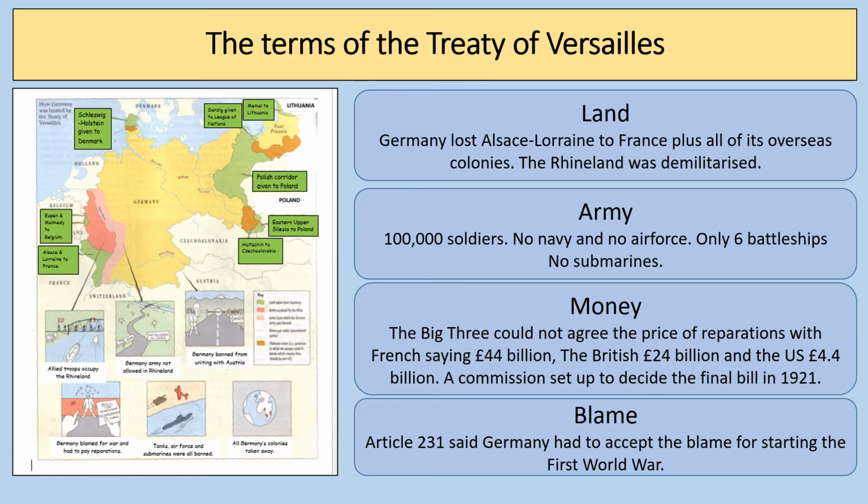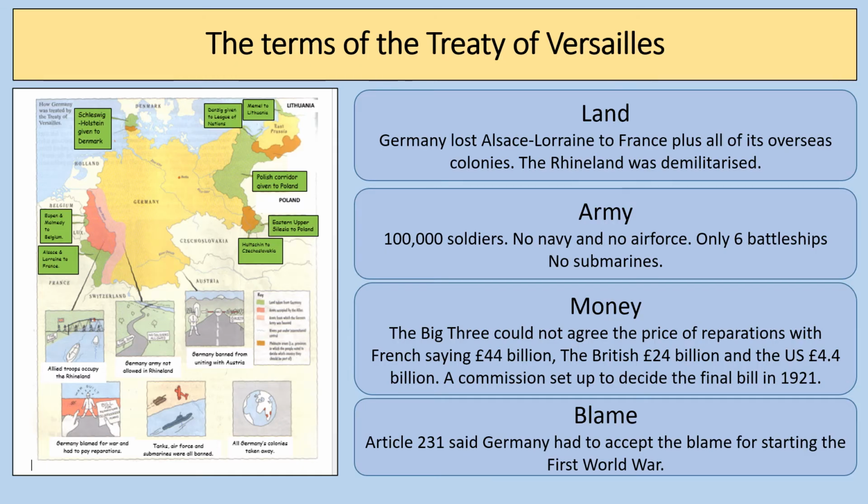So the actual fee of the reparations was a lot less than what the French or indeed the British would have liked. Article 231 said that Germany had to accept the blame for starting the First World War. Now, that is one of the most controversial aspects of the treaty and one of the things that Germany disliked the most in the Treaty of Versailles. So let's have a look at the finer points of the treaty in a bit more depth and detail.